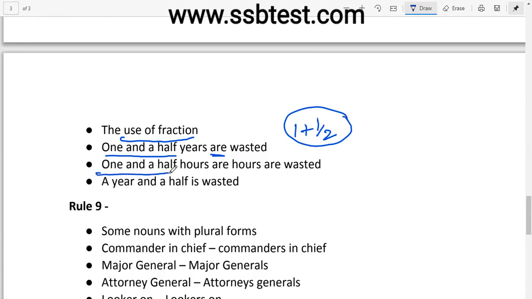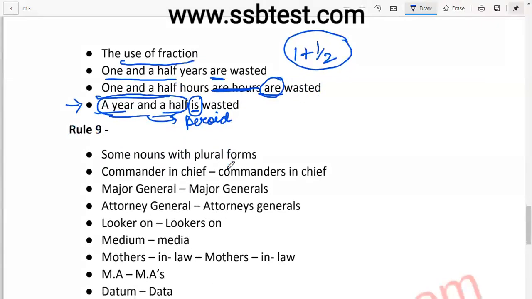Similarly, "1.5 hours are wasted", again "are". Why? Because again this is something which is countable. But see this, "a year and a half is wasted." Now why "is"? Why not "are"? Because a year and a half denotes a period. Here we are considering it as a single entity. That is why "is" is used here. Right? Now let's move to rule 9.